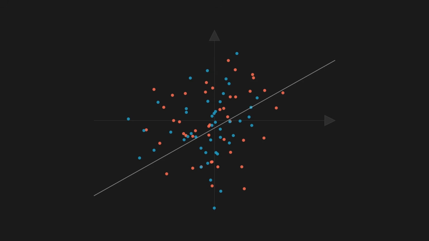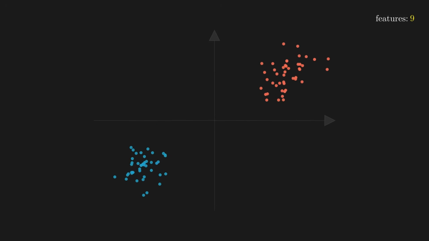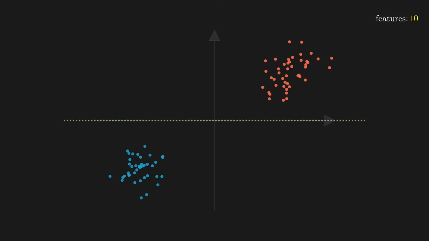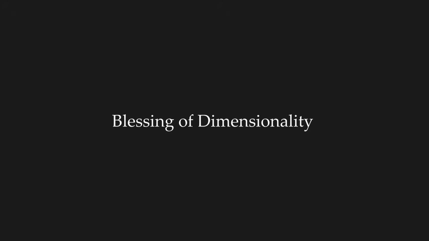But add more features, add more dimensions, and the clusters pull apart. Each new dimension gives the data a new direction to separate along. By 10 features, there is a clean gap between the groups, one straight line, perfect classification. This idea is formalized in Cover's theorem. As the number of dimensions grows, the probability that any random labeling of data becomes linearly separable approaches 100%. More dimensions do not just help, they make separation almost guaranteed. This is the blessing of dimensionality, and this is the fundamental trick that neural networks exploit.